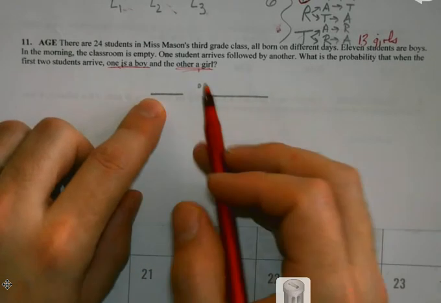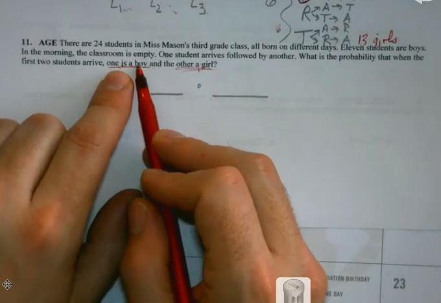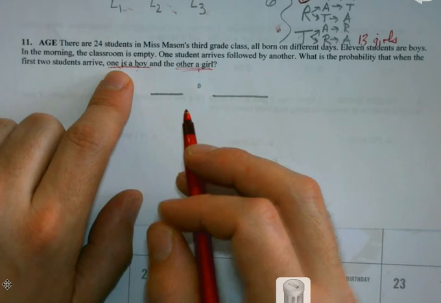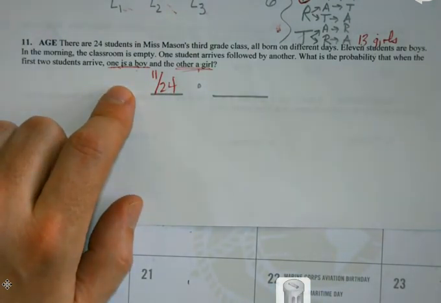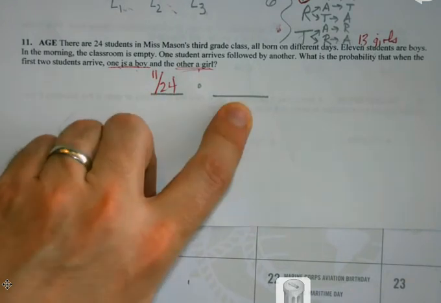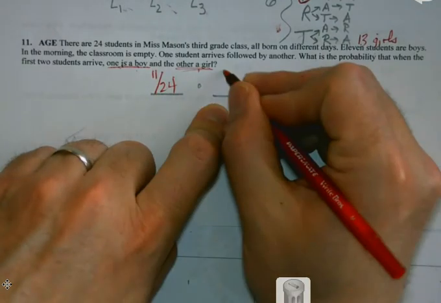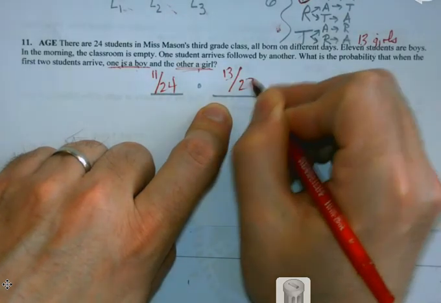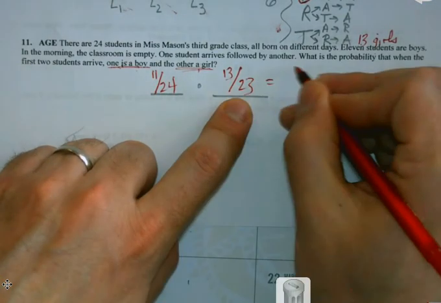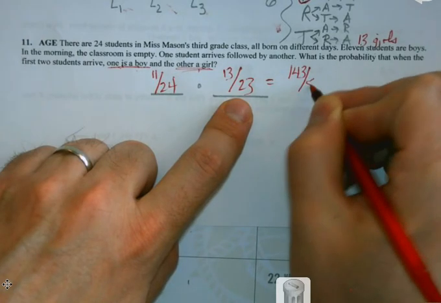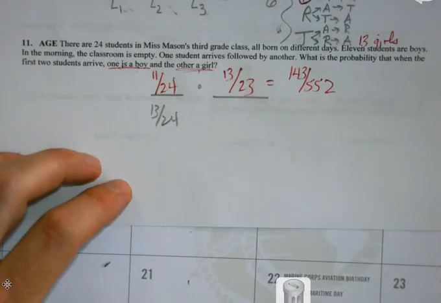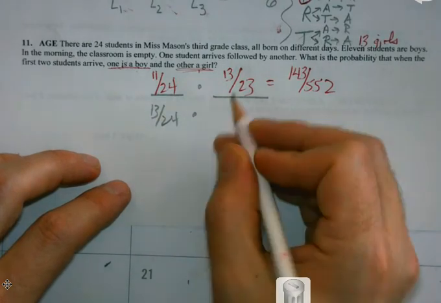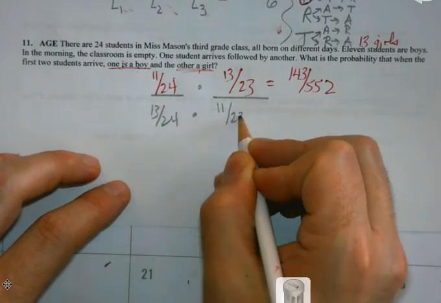So let's say the boy shows up first. Okay, how many boys were there again? 11. And 24 total students. But then once the boy arrives, how many girls are there? 13 out of 23. Now, some of you may say, well, wait a minute, wouldn't that change if the order went the other way? What if the girls showed up first? Because then that'd be 13 out of 24. But a boy left, a girl didn't leave.